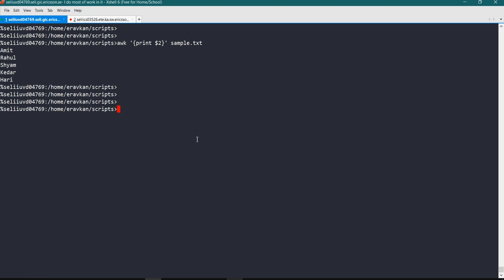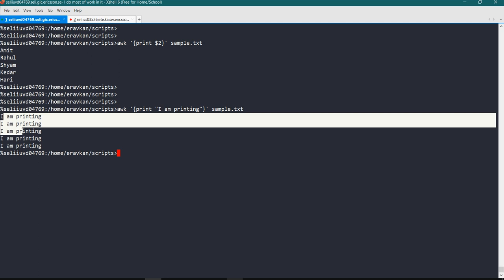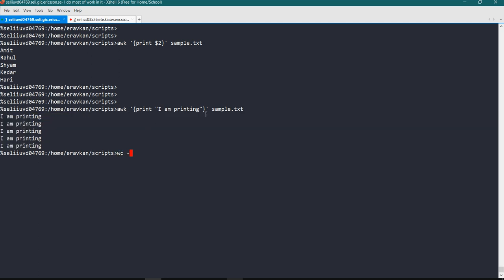And let me show you one thing also. Awk print. I am printing. Suppose you write something, you are not specifying anything from your file, only you are doing printing, then you are saying sample.txt. So what will happen? This line will be printed 1 2 3 4 5 times, because I have 5 lines in my file. So this action is performed as many times as there are lines in the file. Okay, let me show you what is NR.